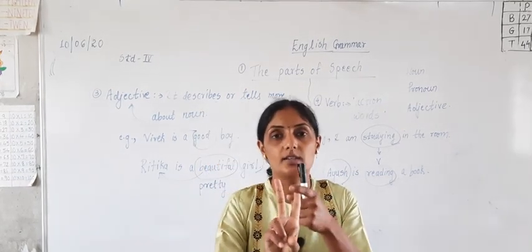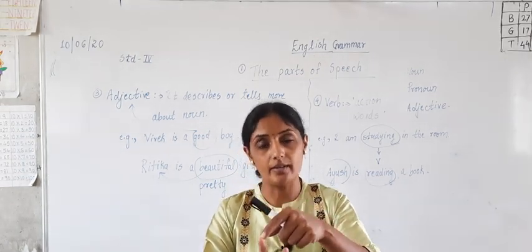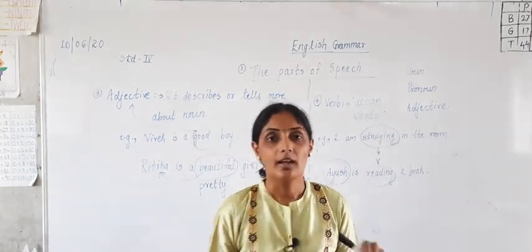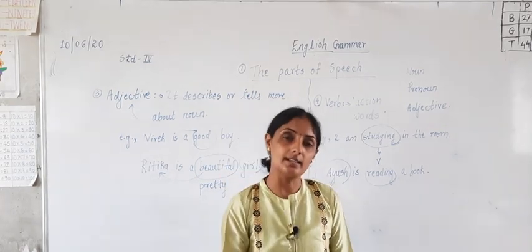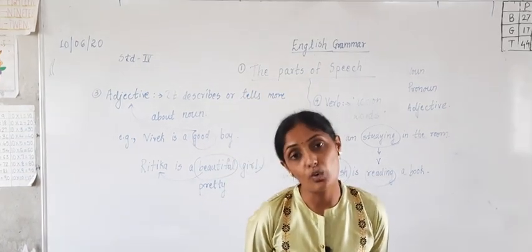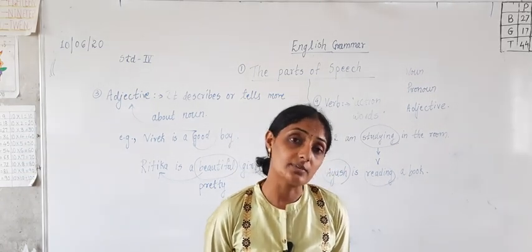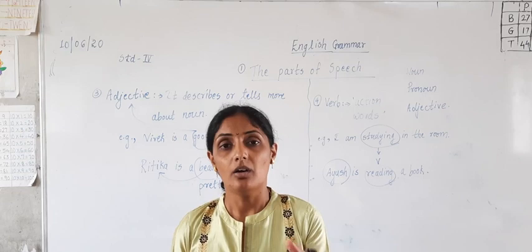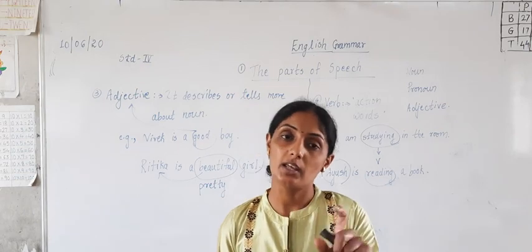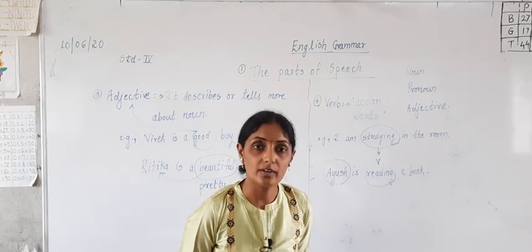If I say Ajay is a good boy, then instead of Ajay, which word will you use here? He is a good boy. Good is an adjective. And if I want to add a verb in that sentence, then Ajay is a good and hard-working boy. Some action is going on, like he does hard work in the class, or does study in the class. So in this way we have studied 4 parts of speech.